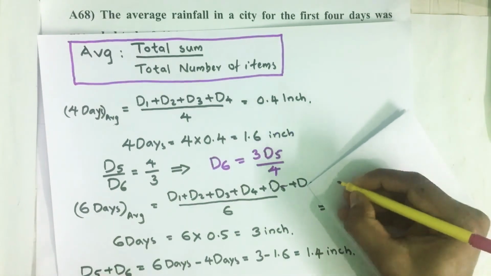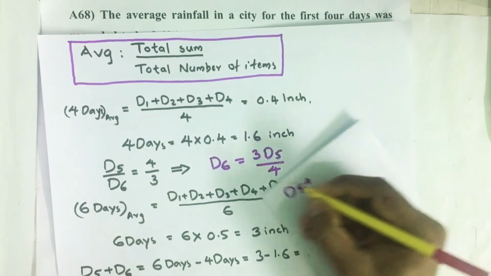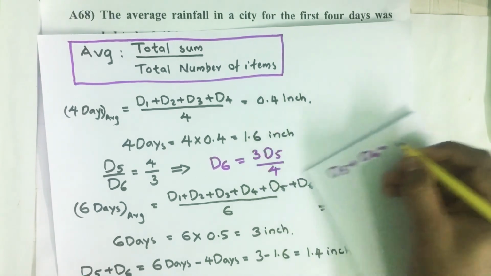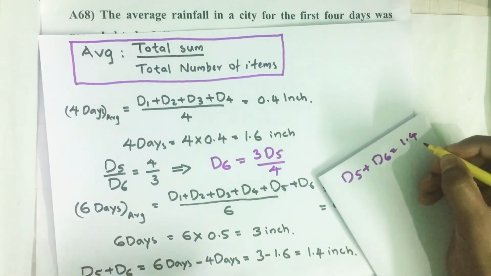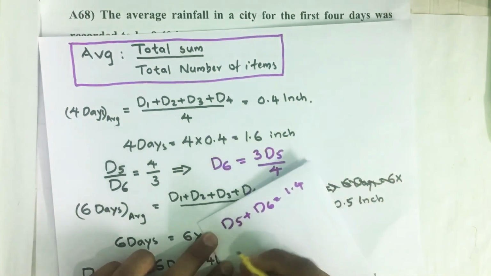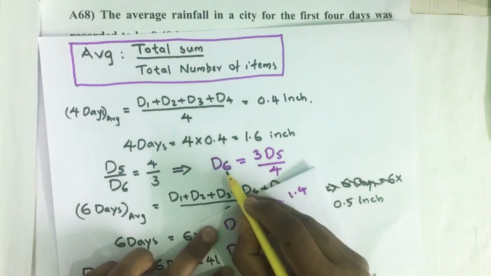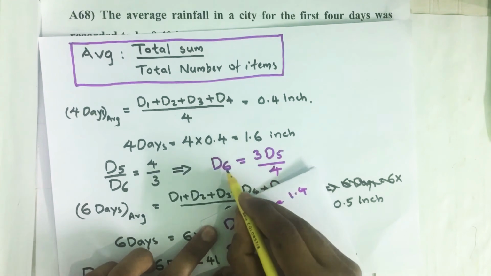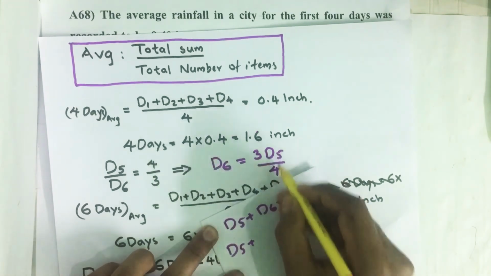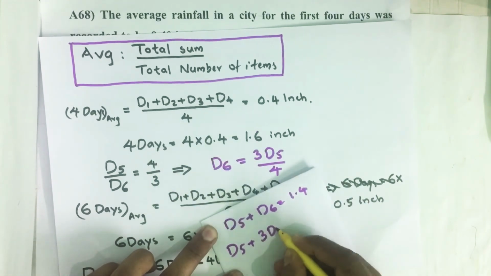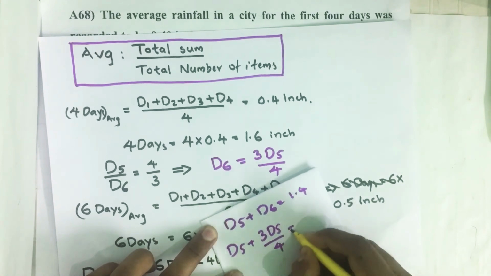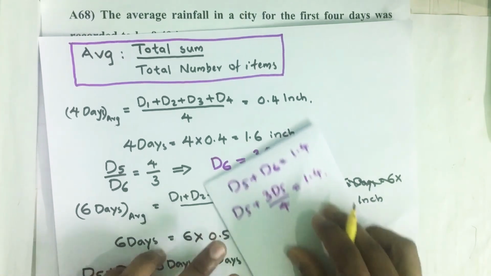And we know D5 plus D6 equals 1.4 inch, that we got from here. Instead of D6 we put this value 3D5 divided by 4, and this is 1.4.